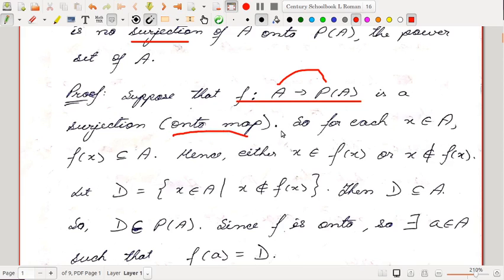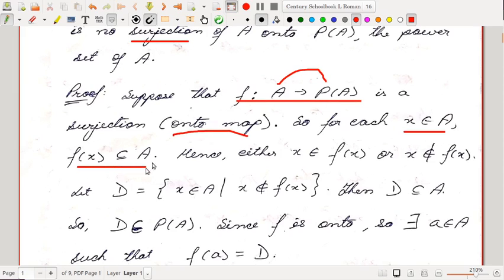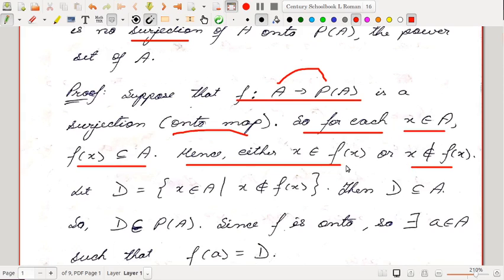So suppose that f is an onto map. Then for each x inside A, fx is a subset of A, because f is a map from A to the power set of A. For every element in the set A, the image is an element of the power set, and an element of the power set is nothing but a subset of A. So for each x inside A, fx is a subset of A. There are two possibilities: either x is inside fx, or x is not inside fx. These are the only two possibilities. x may belong to that particular subset fx, or x may not belong to that subset.